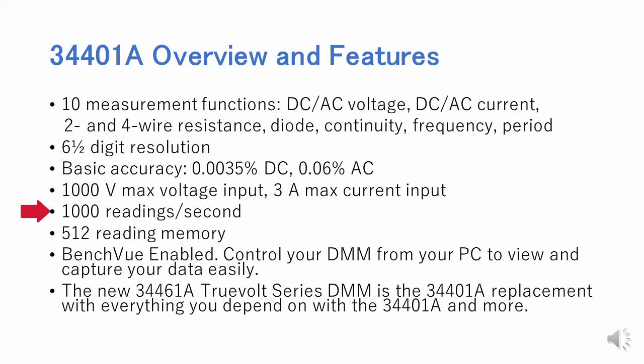1000 readings per second. 512 reading memory. BenchVue software enabled. Control your DMM from your PC to view and capture your data easily. The new 34461A series DMM is the 34401A replacement, with everything you depend on with the 34401A and more.